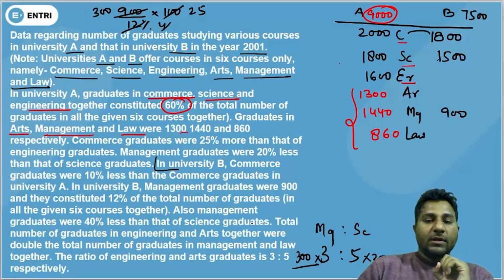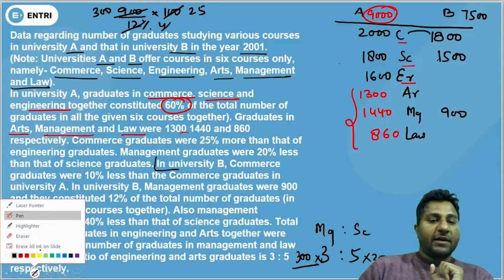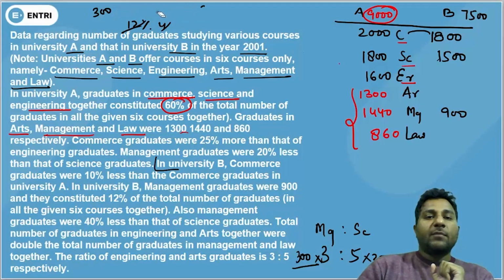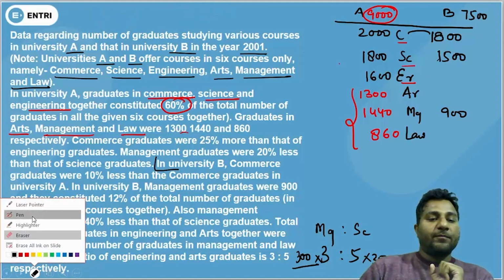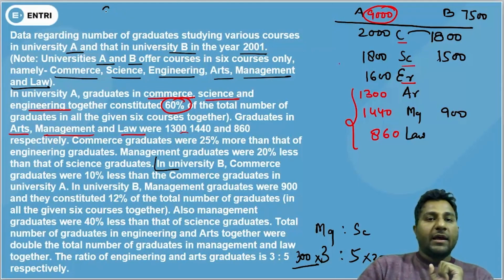Okay. Total number of graduates in engineering and arts together were double that of the total number of graduates in management and law together.